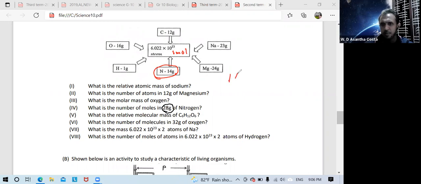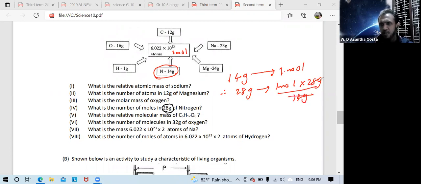Then you can write step-wise like this: 14 gram, 1 mole. Therefore, 28 gram, 1 mole multiplied by 28 gram divided by 14 gram. Therefore, answer is 2 mole. So this is the fourth one's answer.